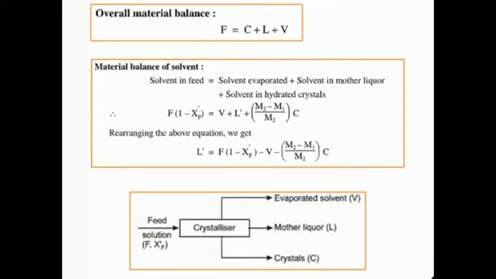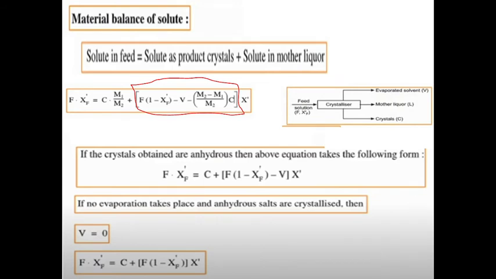So rearranging the above equation, finally we get L dash is equal to capital F into (1 minus x dash) minus V minus (M2 minus M1) divided by (M2 into C). Material balance of solute: solute in feed is equal to solute as product crystal plus solute in mother liquor. Refer to the block diagram of crystallization.